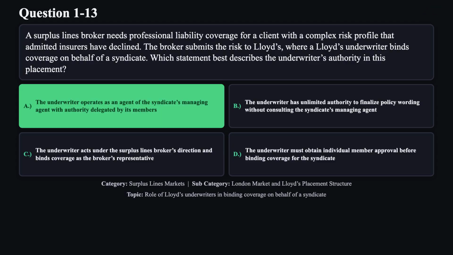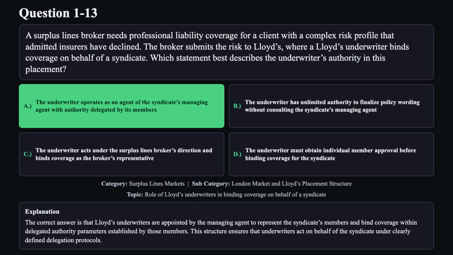The correct answer is A. The correct answer is that Lloyd's underwriters are appointed by the managing agent to represent the syndicate's members and bind coverage within delegated authority parameters established by those members. This structure ensures that underwriters act on behalf of the syndicate under clearly defined delegation protocols.